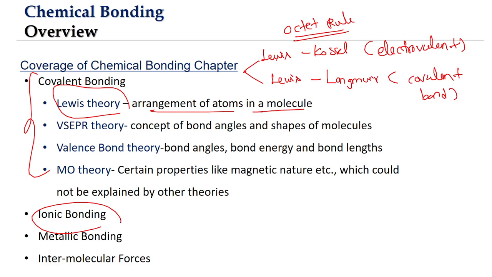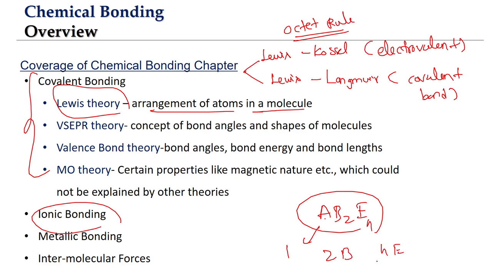It will be able to explain why atoms are combining based upon the octet rule, and also it will be able to provide us information on what is the arrangement of atoms in a molecule. Like say for example, if you have a molecule like AB2E4, just some random example I am taking. So there is one atom of A and two atoms of B and four atoms of E, like that. Okay, now how these are bonded?